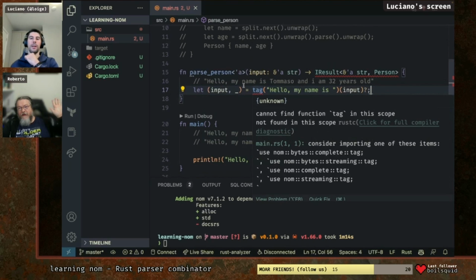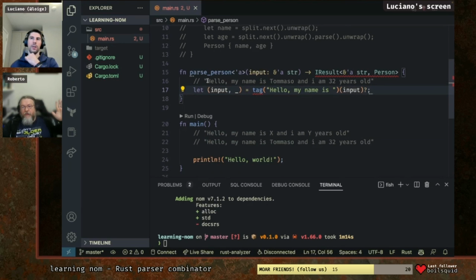I want to parse my input until I find "my name is", and at that point I know that I want to take it. You could do that. I'm not too sure what's the best way of doing it, but basically you can do a take while, until you start to see "my name is". Okay, let's do that later.